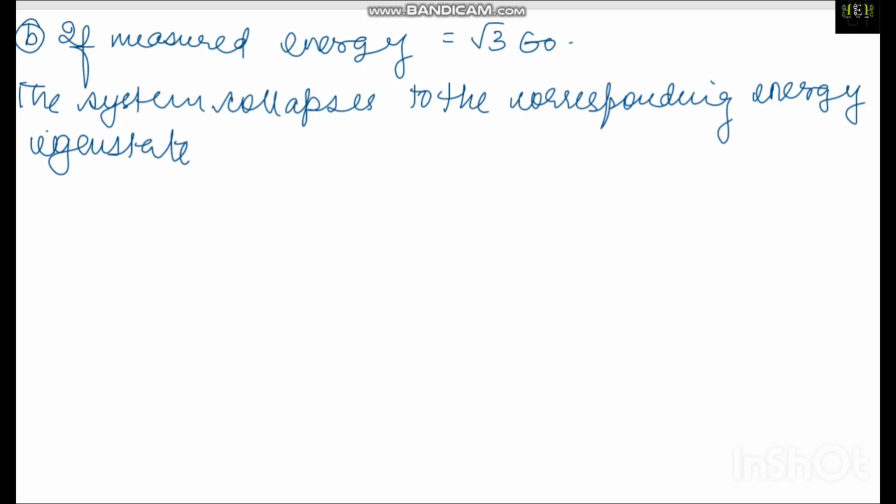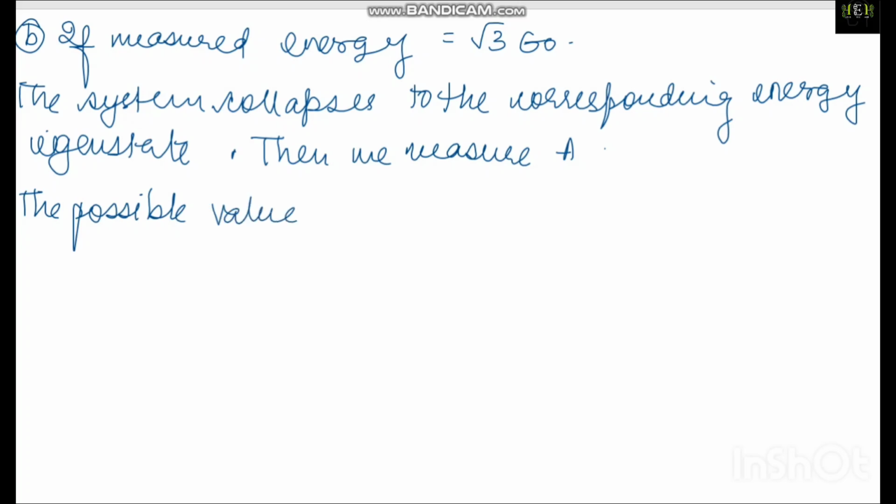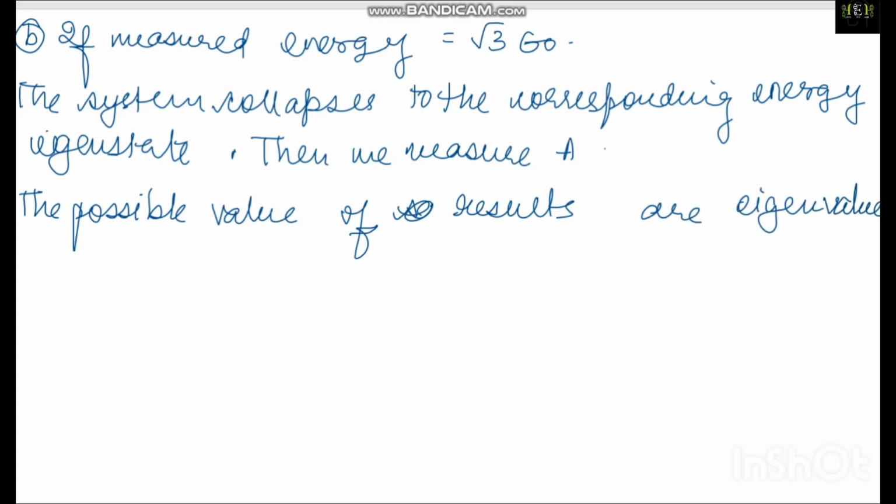Then we measure A. The possible results of the measurement are the eigenvalues of matrix A. Eigenvalues of A. And what are they?